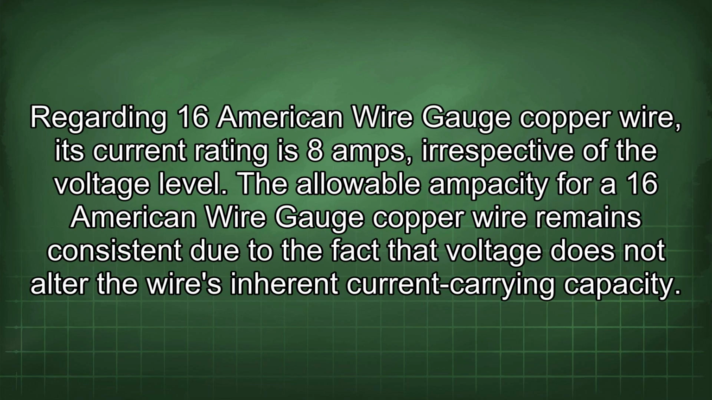Regarding 16 American wire gauge copper wire, its current rating is 8 amps, irrespective of the voltage level. The allowable ampacity for 16 American wire gauge copper wire remains consistent due to the fact that voltage does not alter the wire's inherent current carrying capacity.